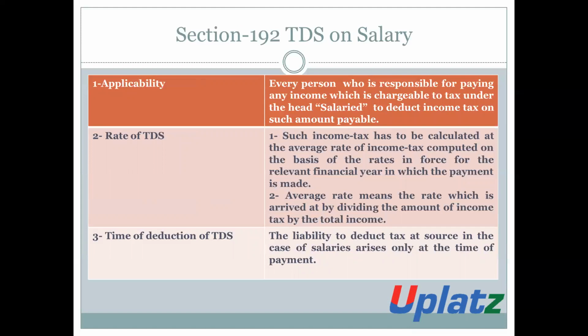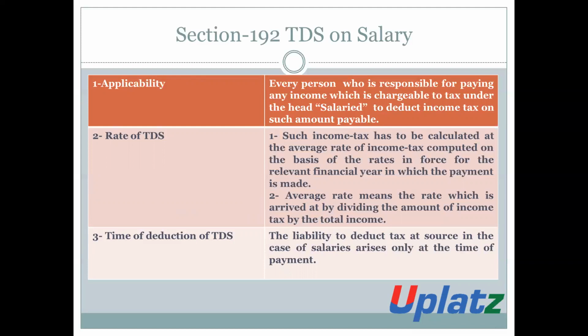When is TDS Section 192 applicable? Every person who is responsible for paying any amount of income which is chargeable to tax under the head of salary shall be liable to deduct the amount of TDS on such amount.